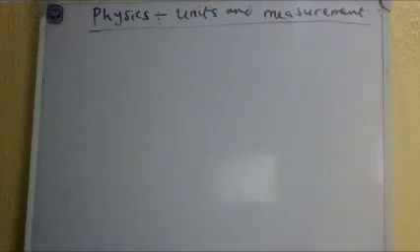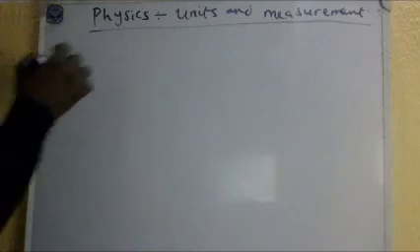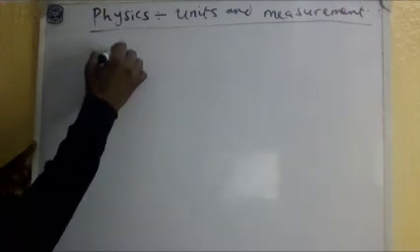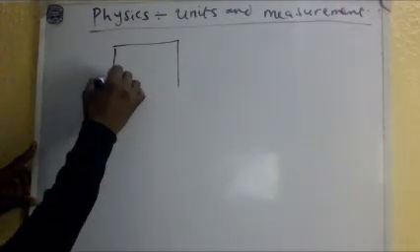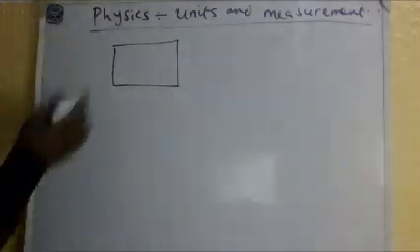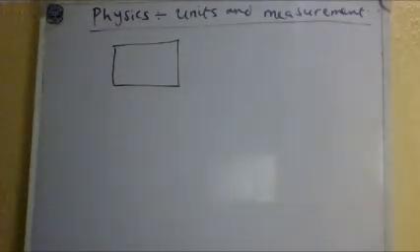So we'll start with measurement, and we say that measurement is the means of communication in sciences by scientists. For instance, if a scientist wants to communicate a shape to you by describing it, they will just give you the dimensions of that shape. So you have this basic shape as a rectangle. We all know a rectangle.